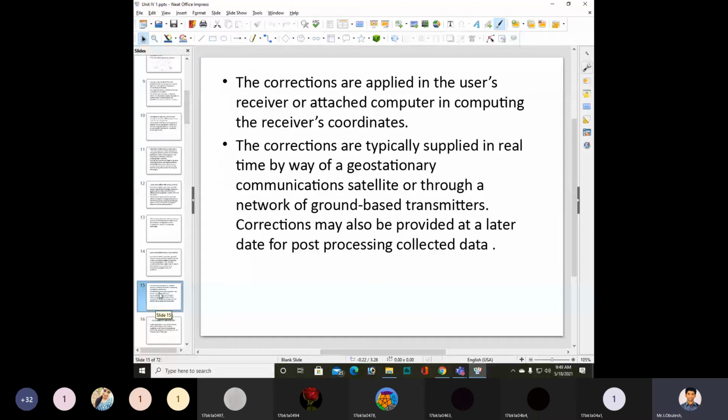The corrections may also be provided at a later date for post-processing collected data.